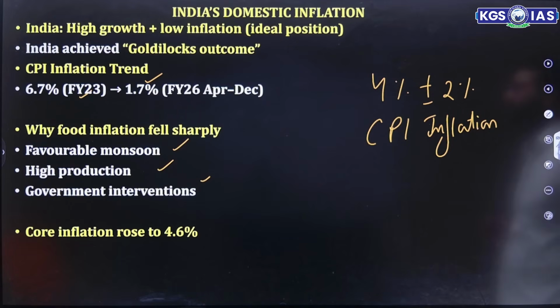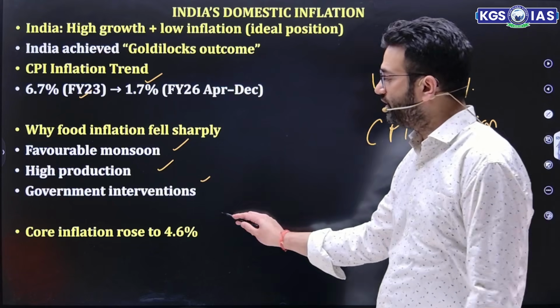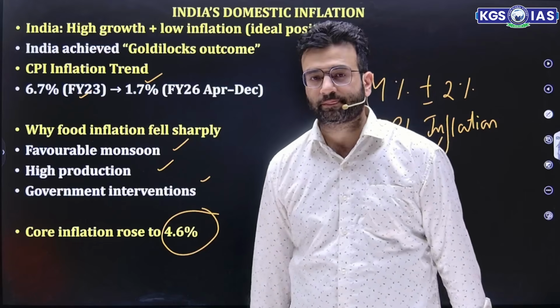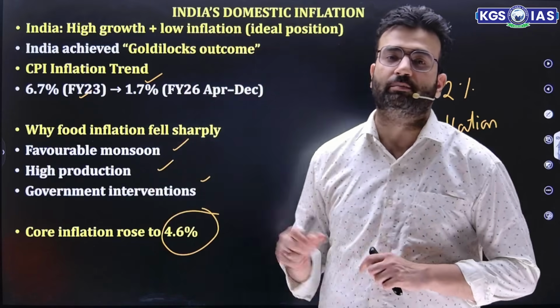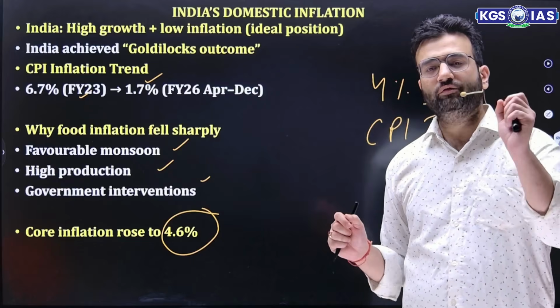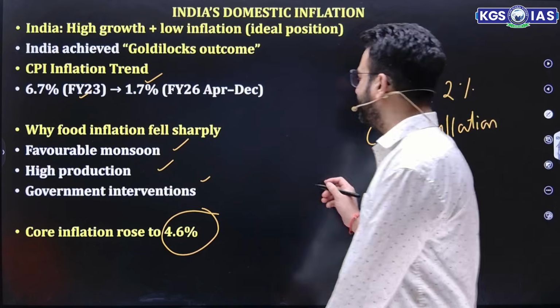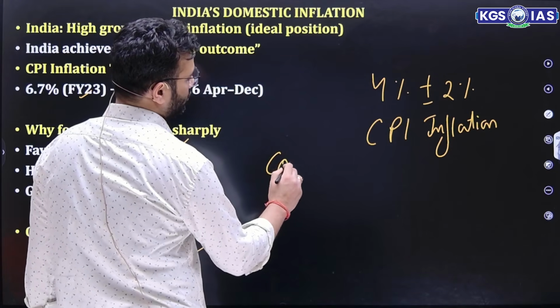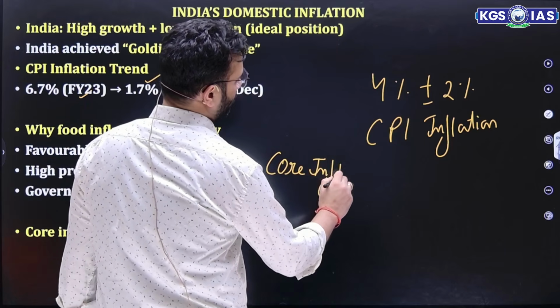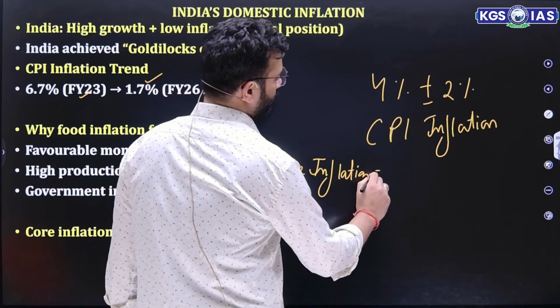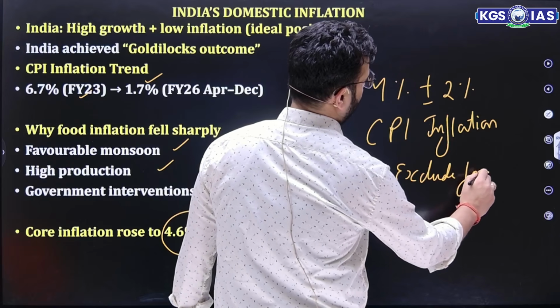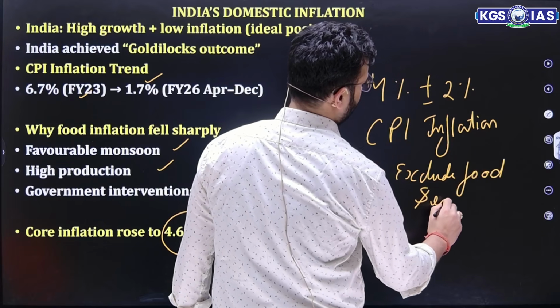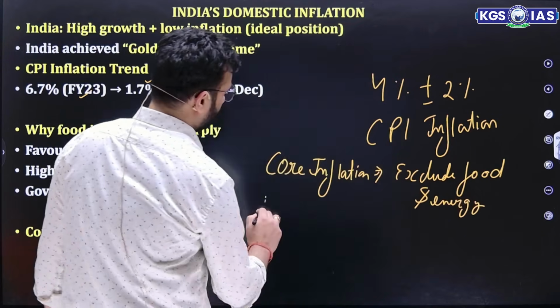Core inflation rose to 4.6%. Now this is very important. What is headline inflation? Headline inflation includes all goods and services, but core inflation excludes food and energy items. There are a few specific words, as I mentioned. First is core inflation. Core inflation excludes food and energy, which are very volatile.